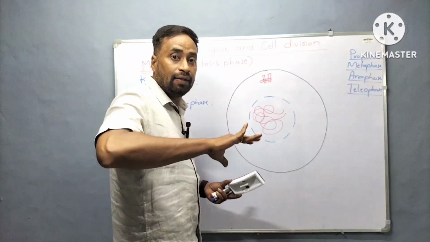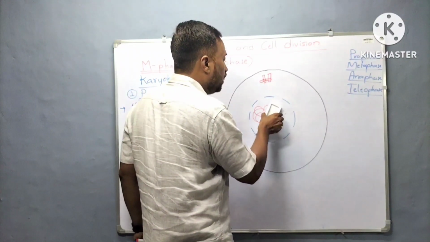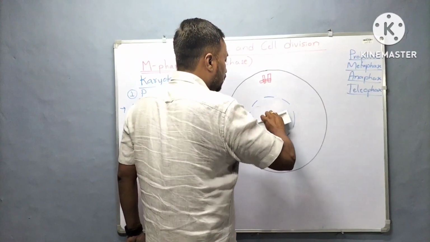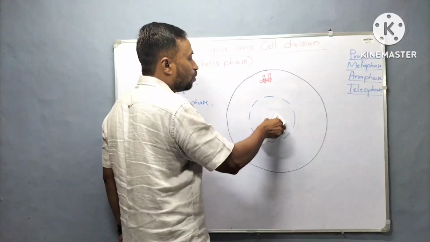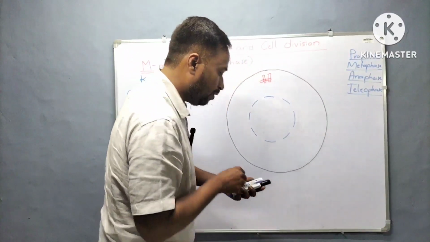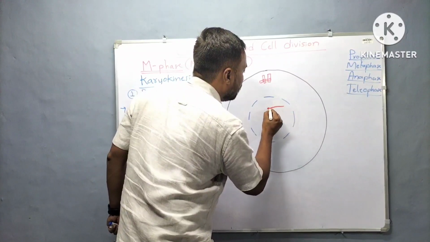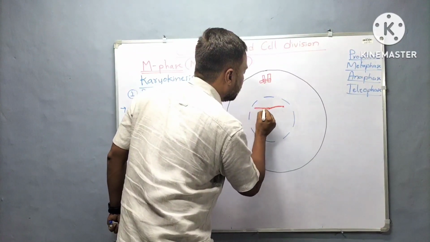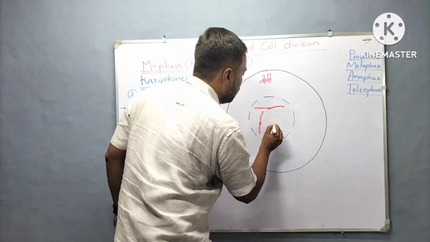And it took the shape of chromosome. Okay, so chromatin will gradually turn into what? Chromosome. Now they start getting condensed. Something becomes like this. Okay, chromatin, something becomes like this.